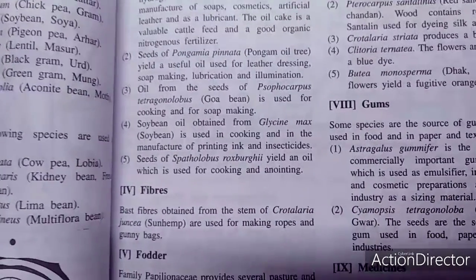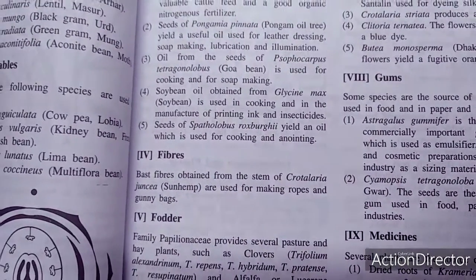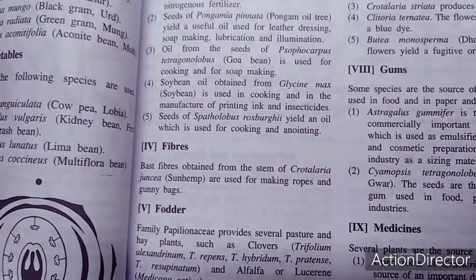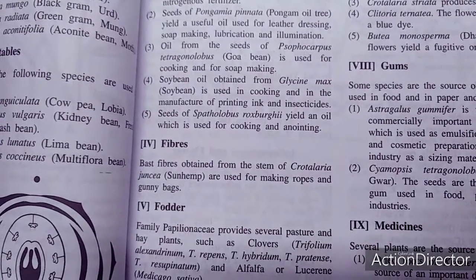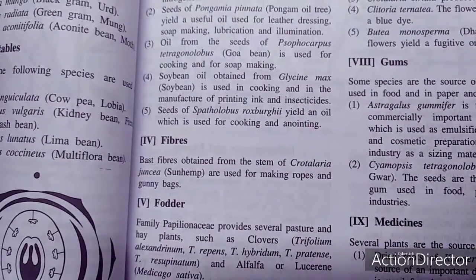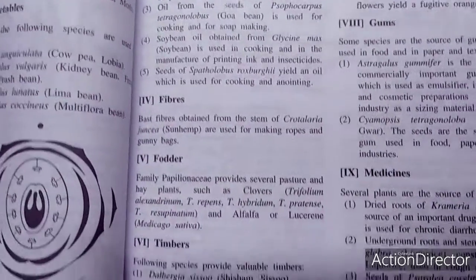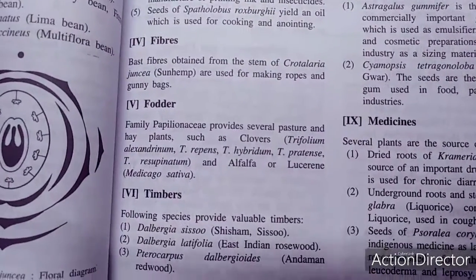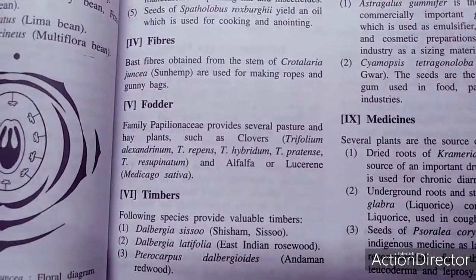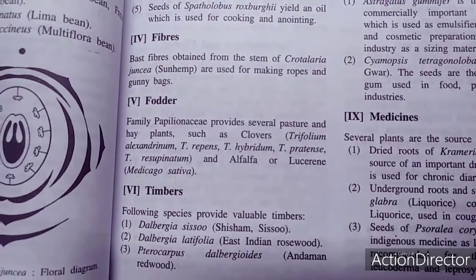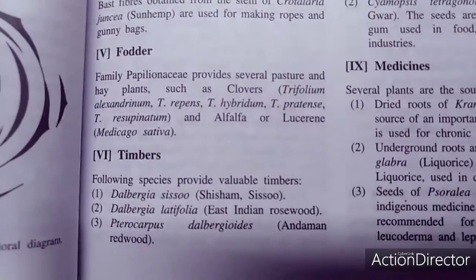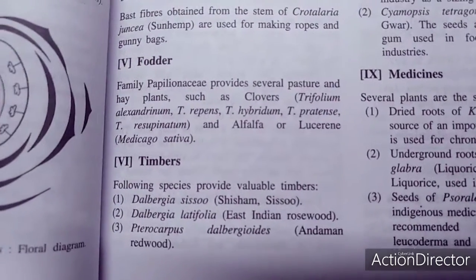Butea monosperma gives dyes. Gums are also there. Astragalus gives gum, Astragalus gummifer, and Cyamopsis also gives gum. Then medicines are also recognized from this family. Crotalaria is a medicinal plant which belongs to this family. Glycyrrhiza, and also Psoralea, also belong to this family.